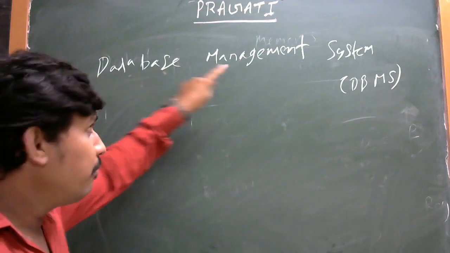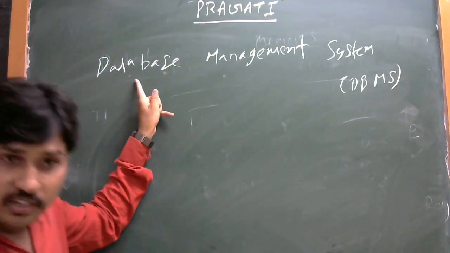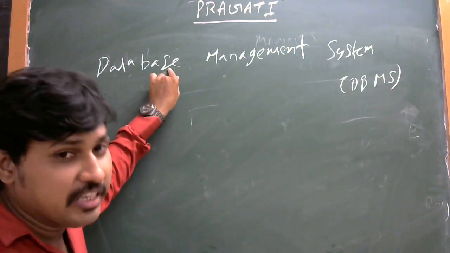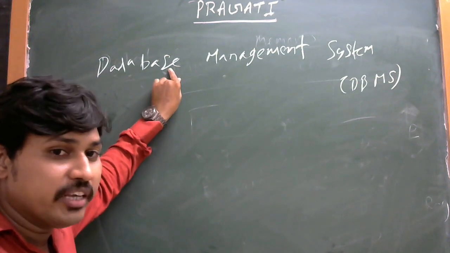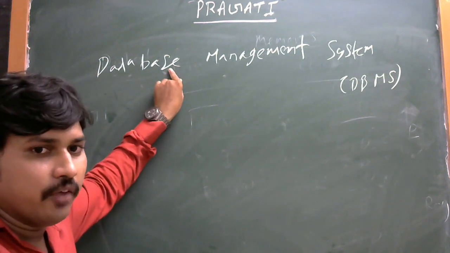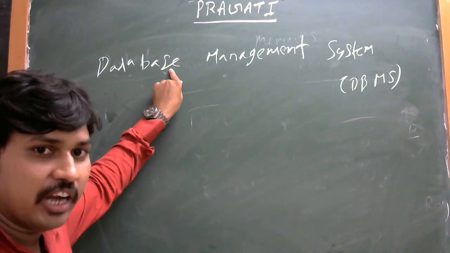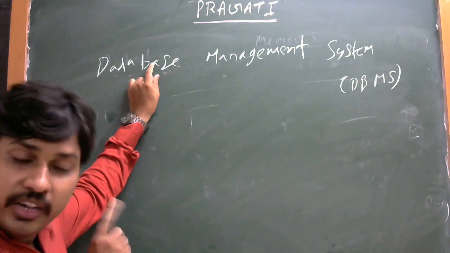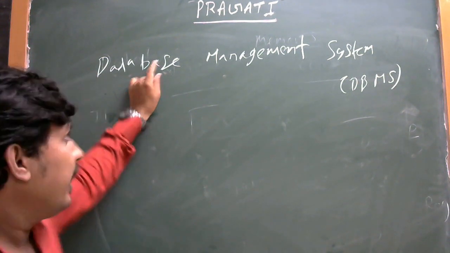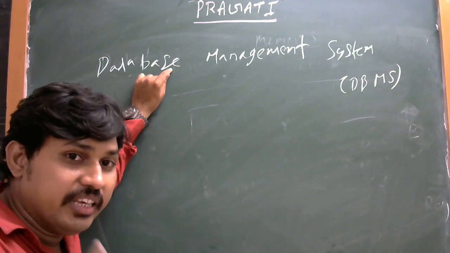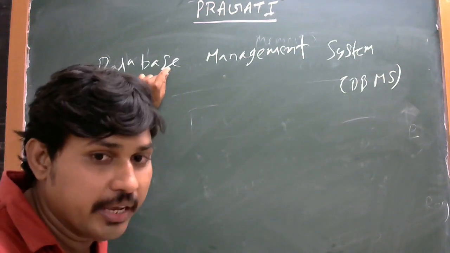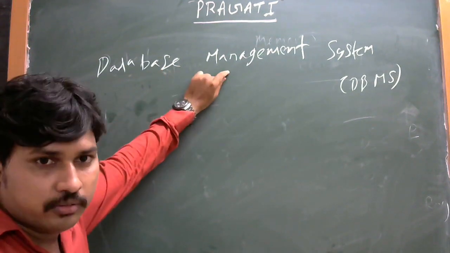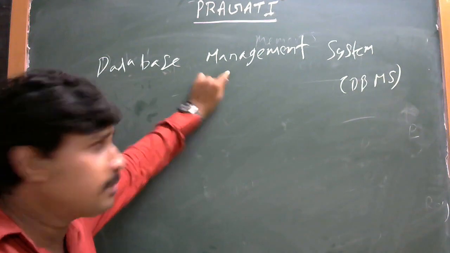First we learned data, then we learned database. Another concept is management system. Data is a collection of related information. Database is also a collection of related information stored in a particular disk. Once again, data is a collection of related information, and database is a collection of related information stored in a particular disk. And next, management system.